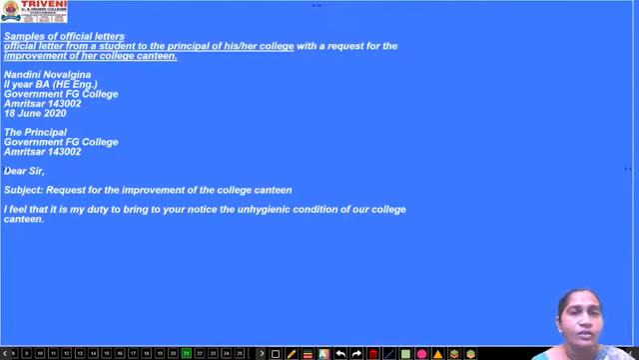Now here we are going to see some official letters. These are also given in your material in the college. Okay, now see the official letter here. The student is writing a letter to the principal of his or her college requesting him for the improvement of the college canteen. Right, so what happened here?